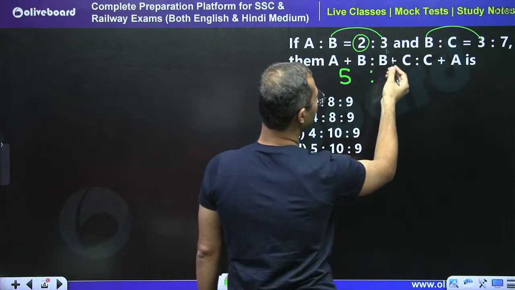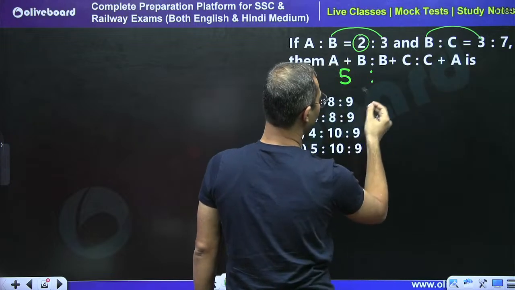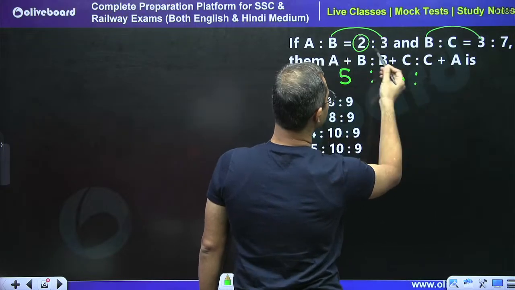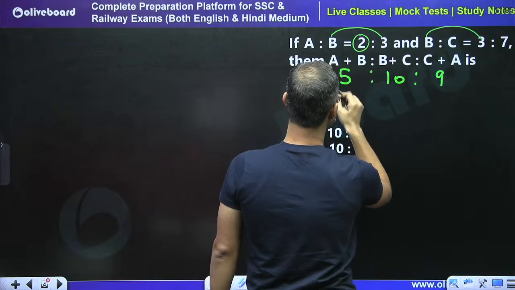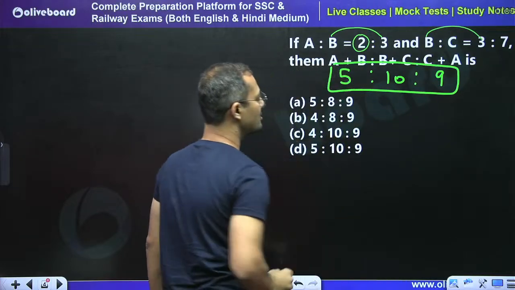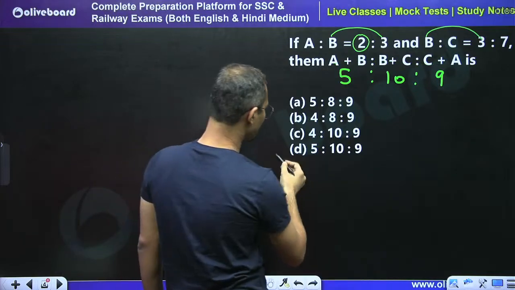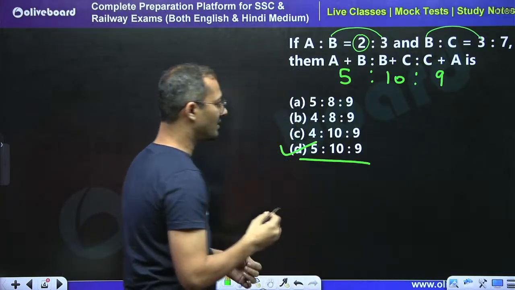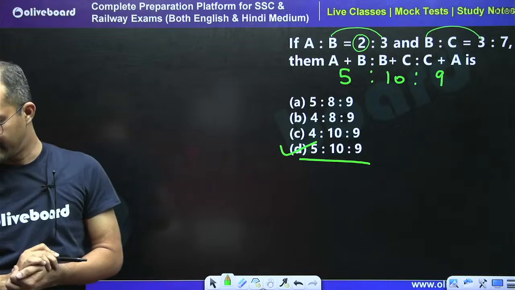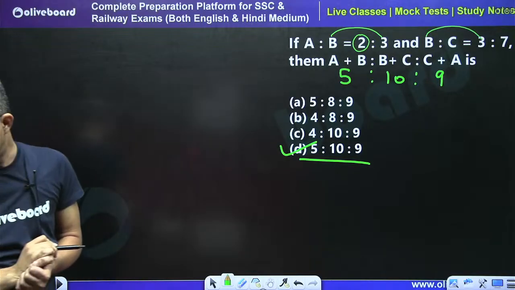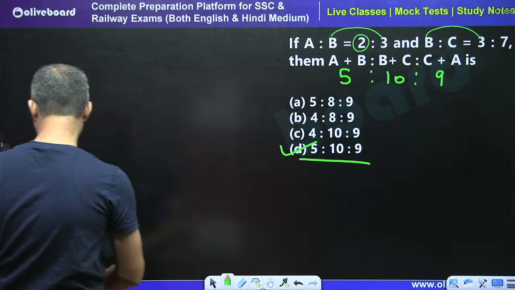B plus C is 3 and 7, which is 10. And C plus A is 7 and 2, which is 9. So directly I can say that A plus B is to B plus C is to C plus A is 5 is to 10 is to 9. Option D is the right answer. Everyone is correct.